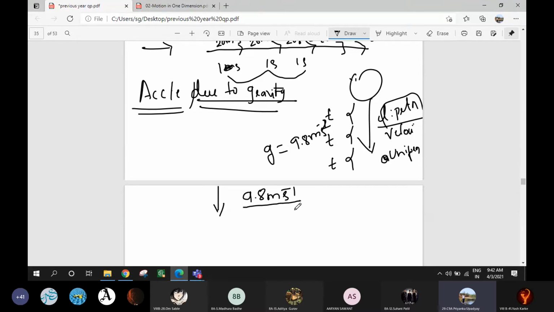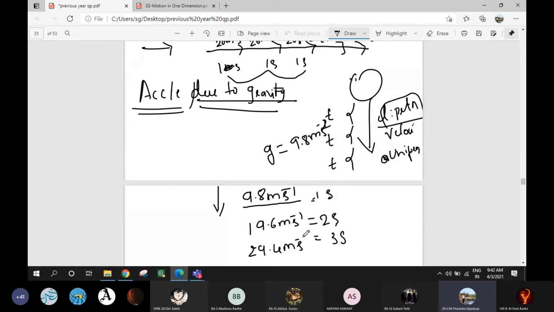What does it mean, increasing at the rate? In 1 second, the velocity is 9.8 meter per second. In 2 seconds, the velocity is double. How much? 19.6 meter per second. In 3 seconds, the velocity again increases. How much? 29.4 meter per second.